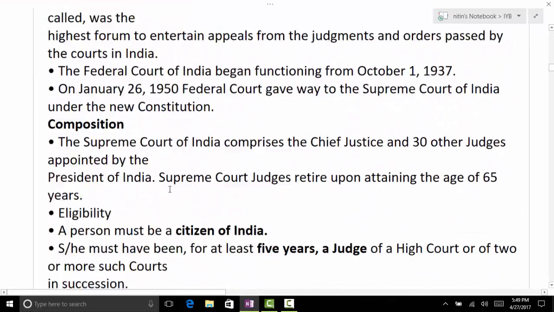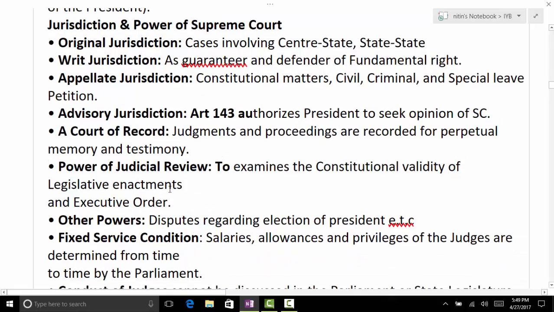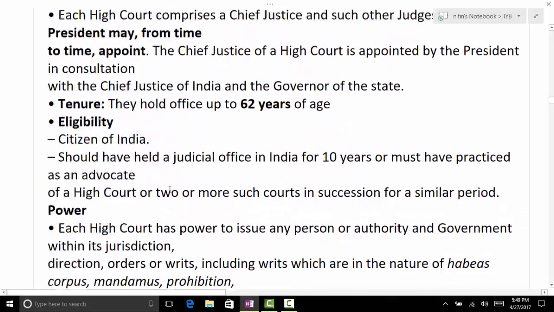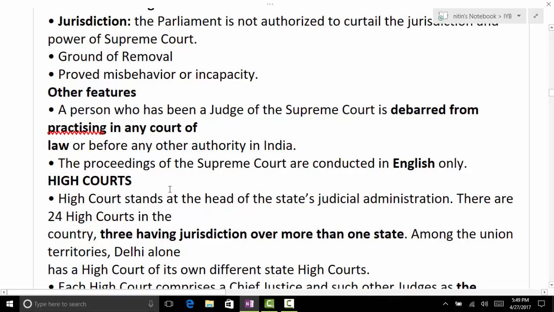Then there is the provision of ADR, alternative dispute redressal mechanism. That goes for arbitration, mediation, conciliation. So you go for all these. Then you have Lok Adalat. Exactly, Lok Adalat comes under NALSA. So which DPSP do we have for that?